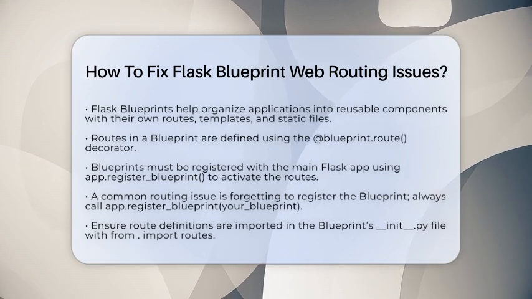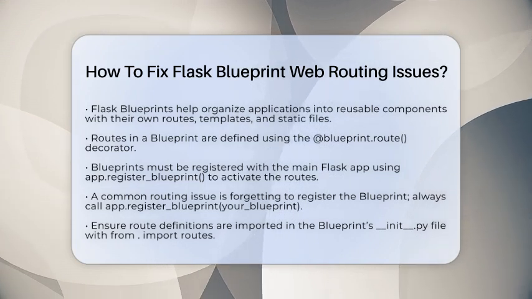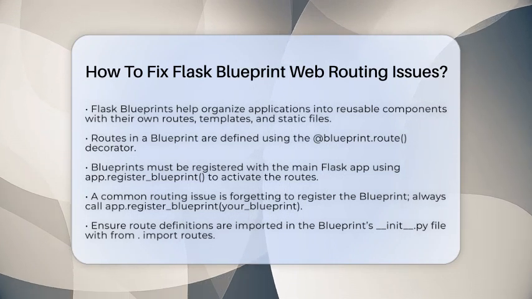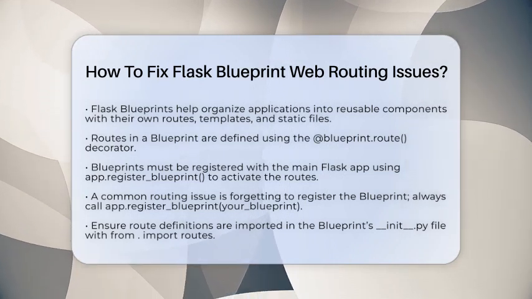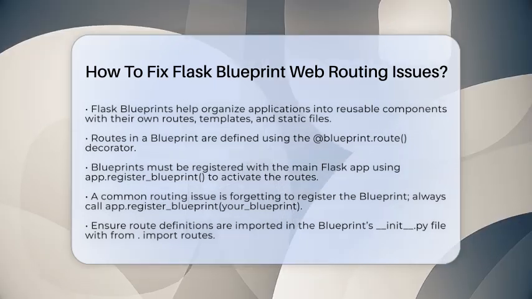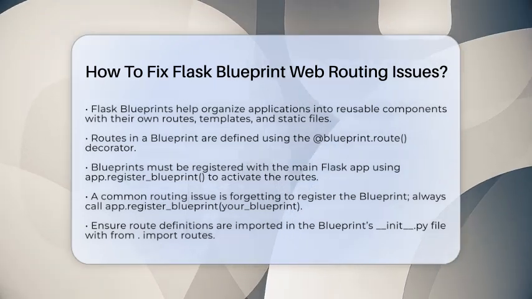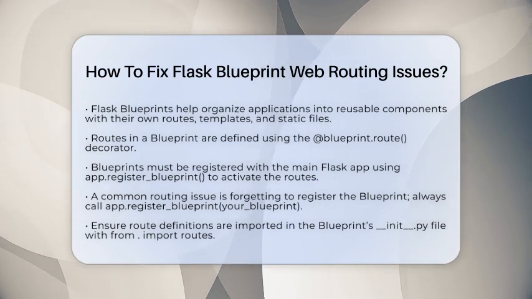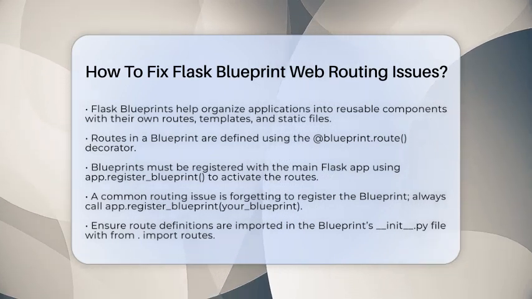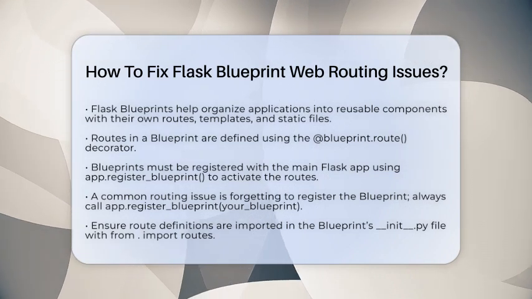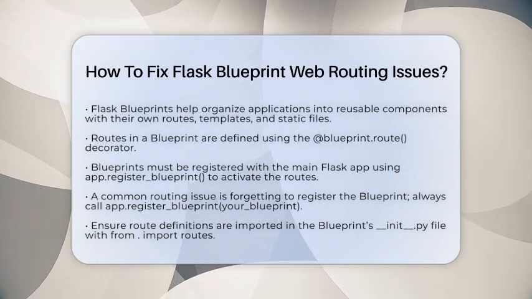First, it's important to understand what a Flask blueprint is. A blueprint helps you organize your application into reusable components. Each blueprint can have its own routes, templates, and static files. When defining routes in a blueprint, you use the @blueprint.route decorator. This means the routes are tied to the blueprint instead of the main Flask application. To make these routes active, you must register the blueprint with the main Flask app using app.register_blueprint.